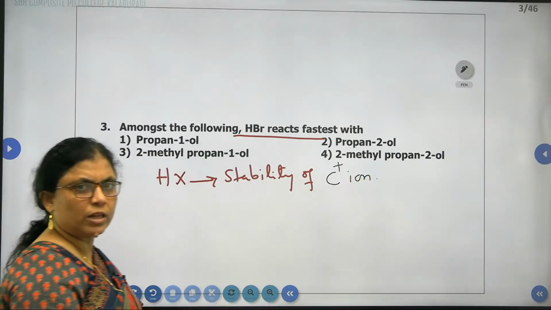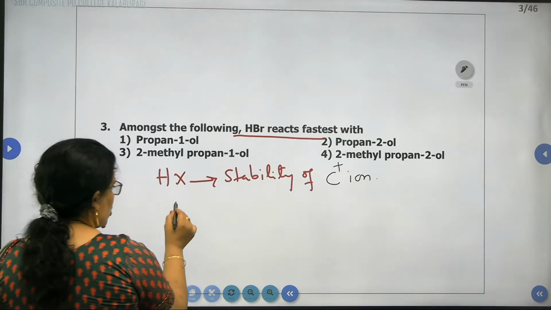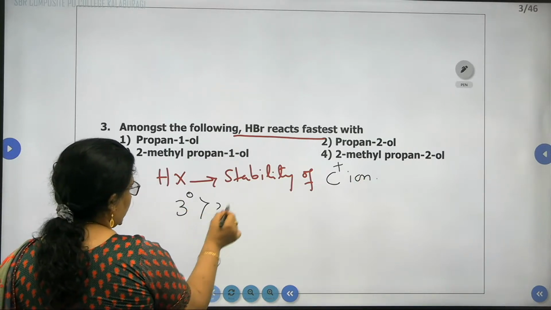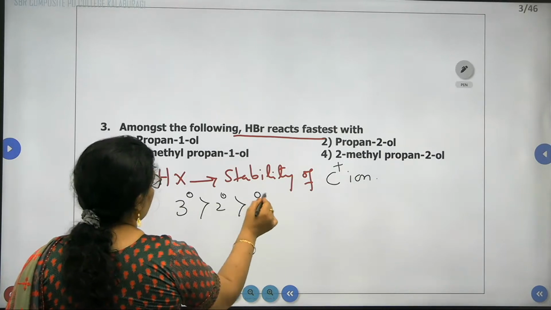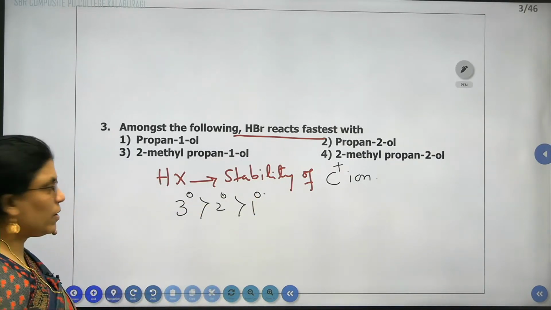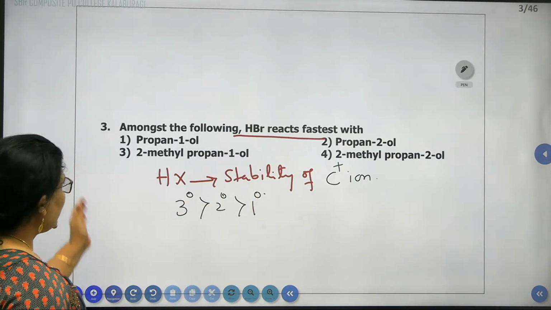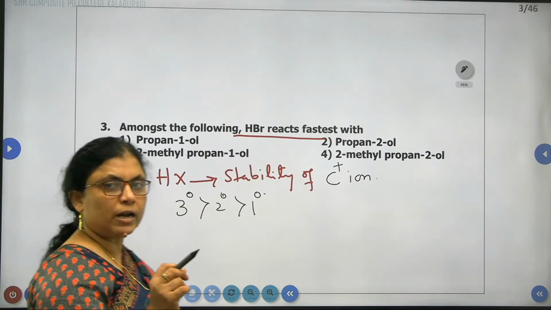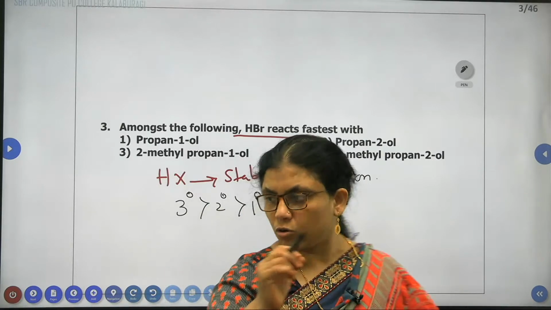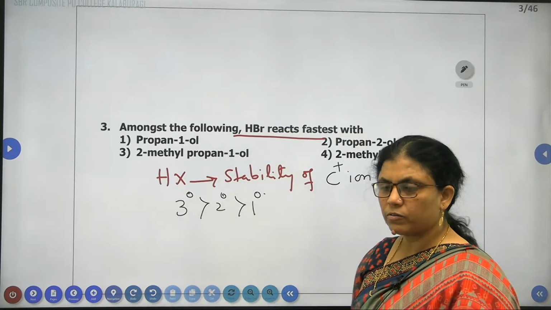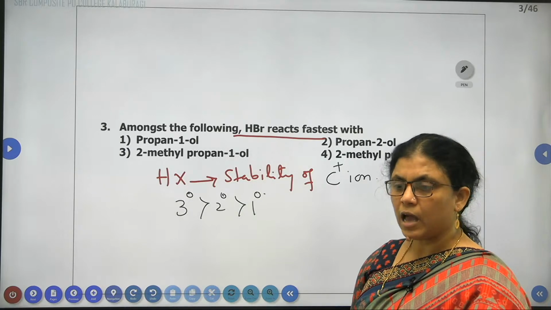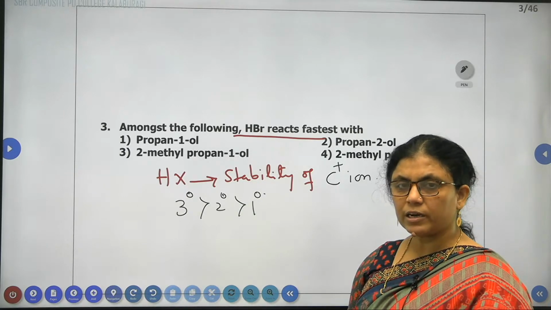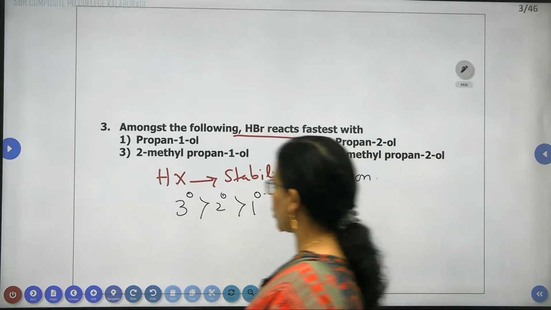Therefore, as we know, the stability of tertiary carbocation is greater than secondary than primary. That's why, to decide the answer, it is better that we write all the structures. One thing you need to remember: without writing the structure, don't go for making the conclusion, because the structure itself decides whether it is primary, secondary, or tertiary.